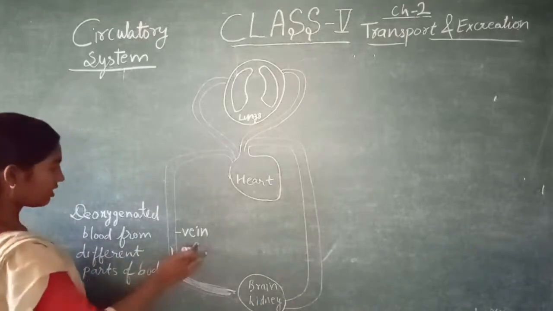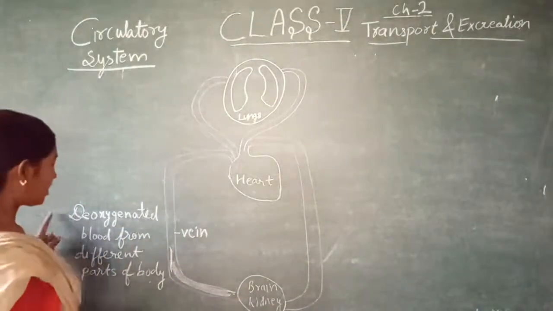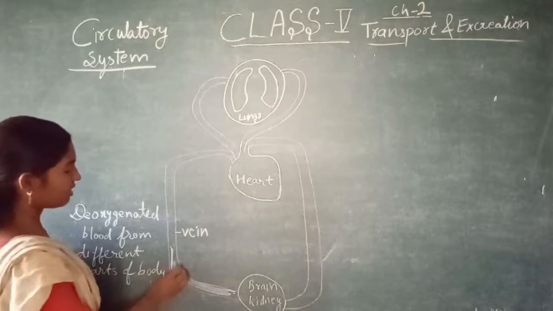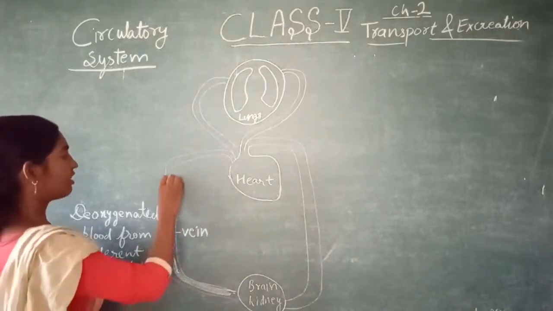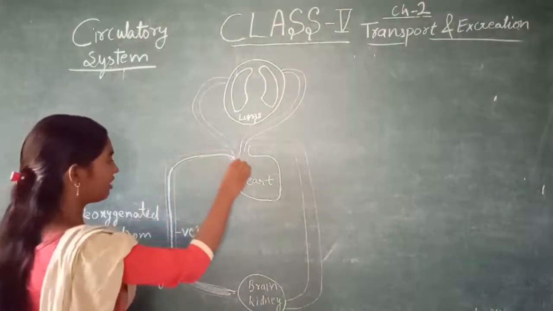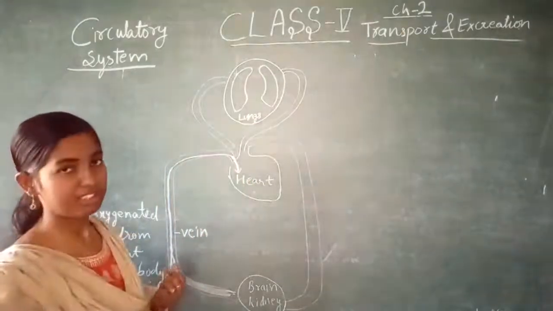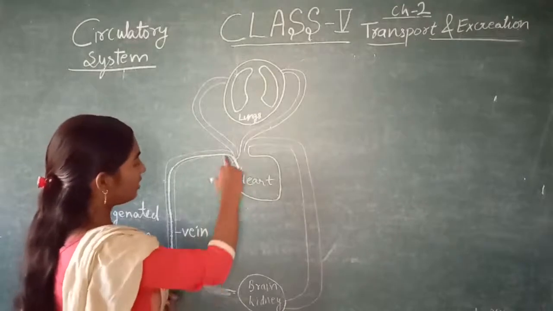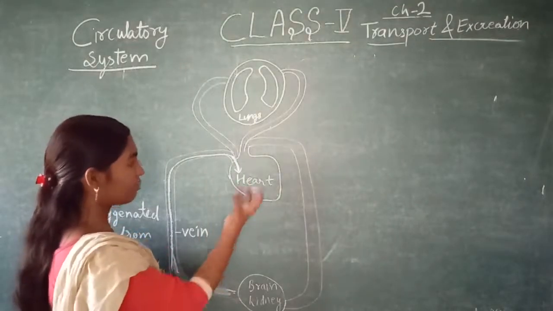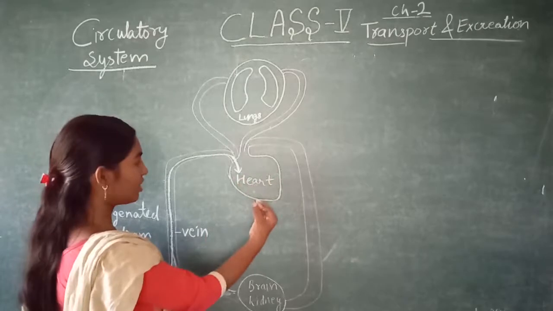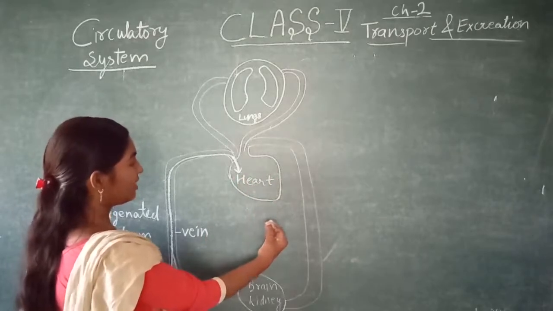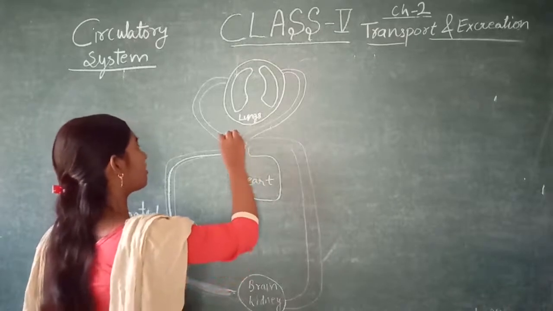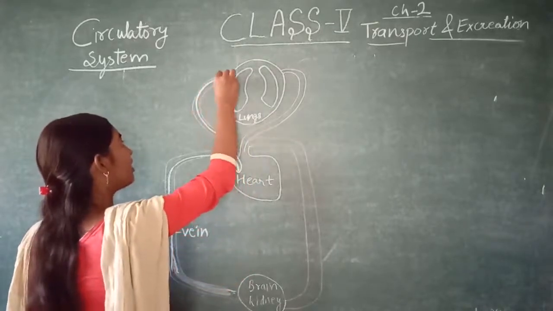So these veins pick up deoxygenated blood from all parts of our body and take this impure blood to the heart, and here this impure blood is collected. Now what happens in the heart? When this impure blood comes into the heart, the heart pumps, means it squeezes, and this blood goes up into the lungs.